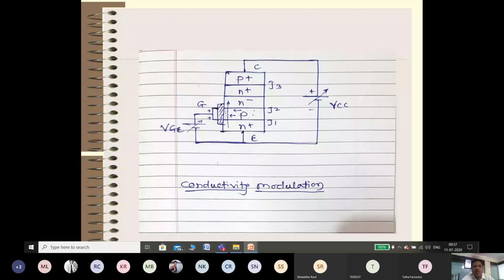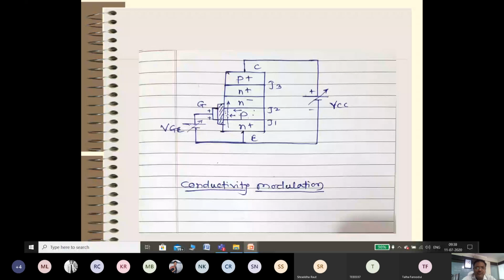So here conductivity modulation means that this N minus layer is basically a lightly doped, high resistive layer, and because of low doping, the free charge carriers in the N minus layer are in very small quantity. So what happens when we connect VCC and VGE to the MOSFET?